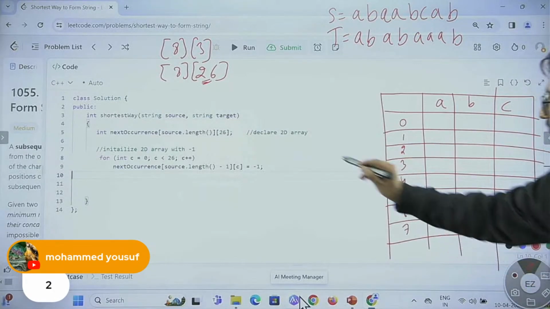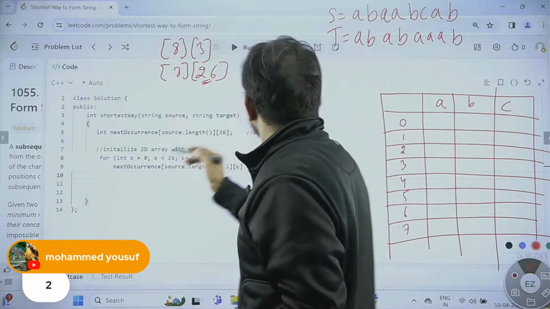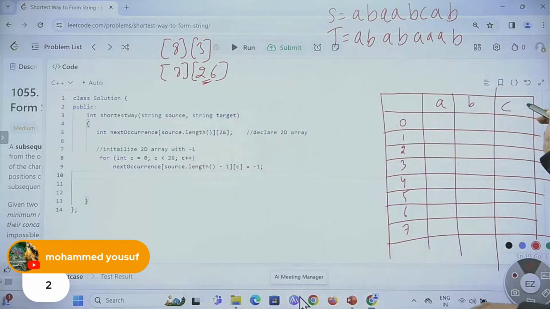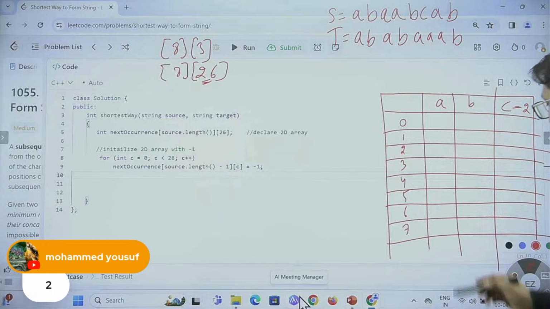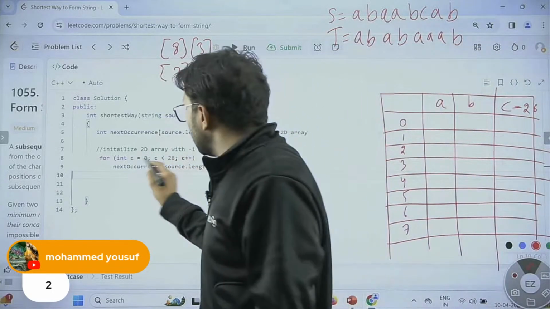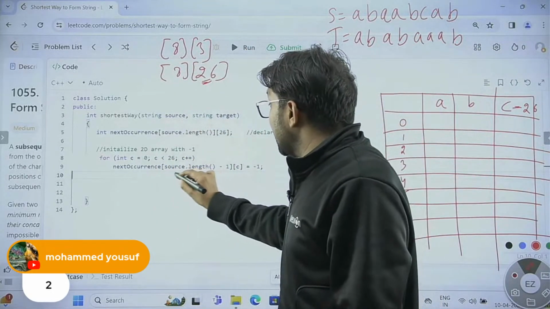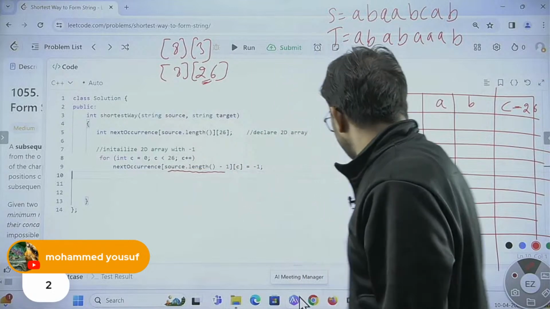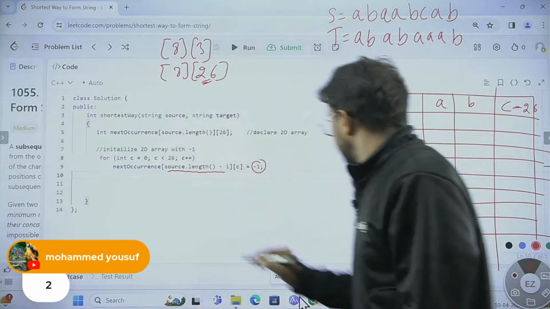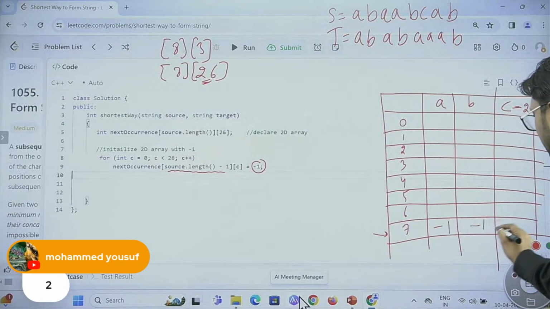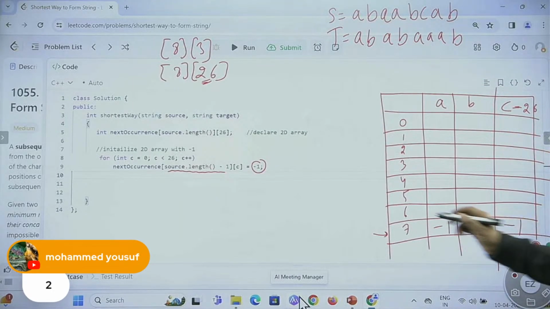So just what this loop is doing here. Here 3 symbols are not here. Actually, we have 26 different symbols, A, B, C, D, E, F up to Z. Actually, complete alphabets we have over here. And for all the alphabets, in the last row, we are writing -1. In the last row, we are writing -1 for all the 26 alphabets. This is what we are doing in this loop.